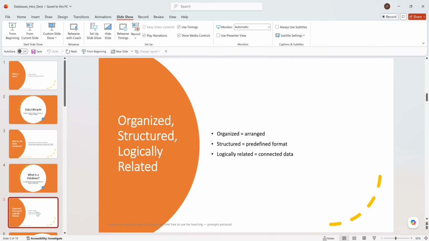So this is called logically related data. Another one: a patient has an appointment, comes to the doctor, the doctor writes the prescription, and all these prescriptions are linked. So that's what it means, logically related or connected data.